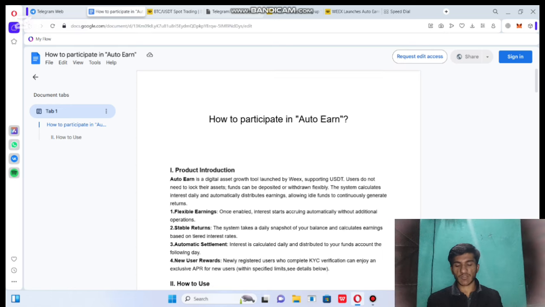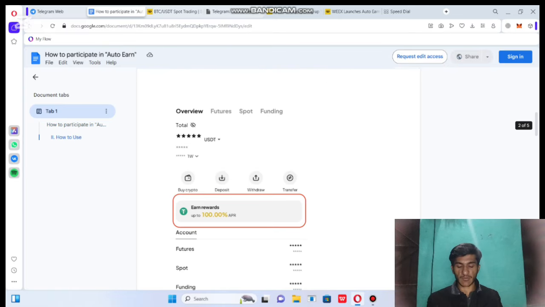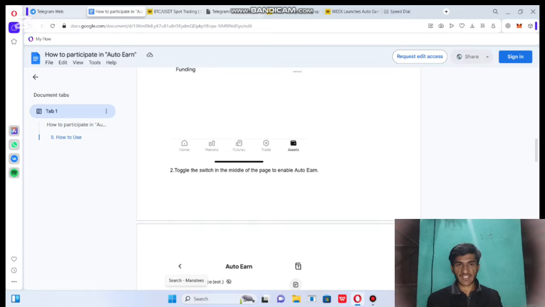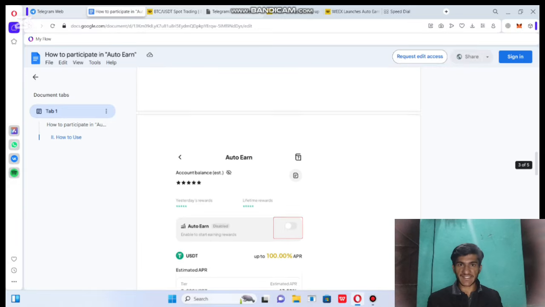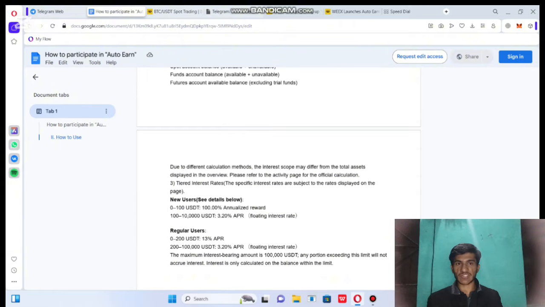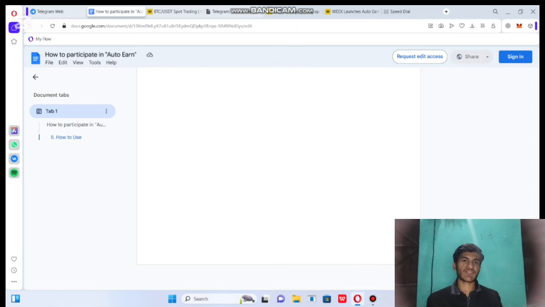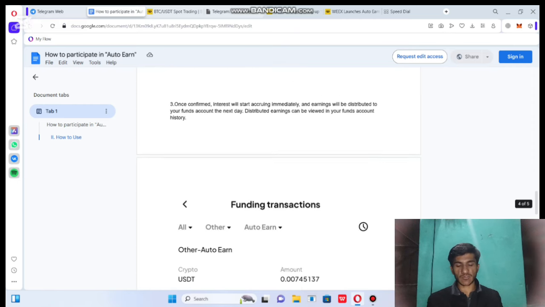I am going to explore this as a script on how to participate in Auto Earn. I have already explained the product introduction: Auto Earn, flexible earn, stable returns, automatic statement, and how to use it. I have already explained the other details in this section. Now I am going to the app store. This app is available on Google Play Store and Apple App Store, and you can use it now. Do your own research.